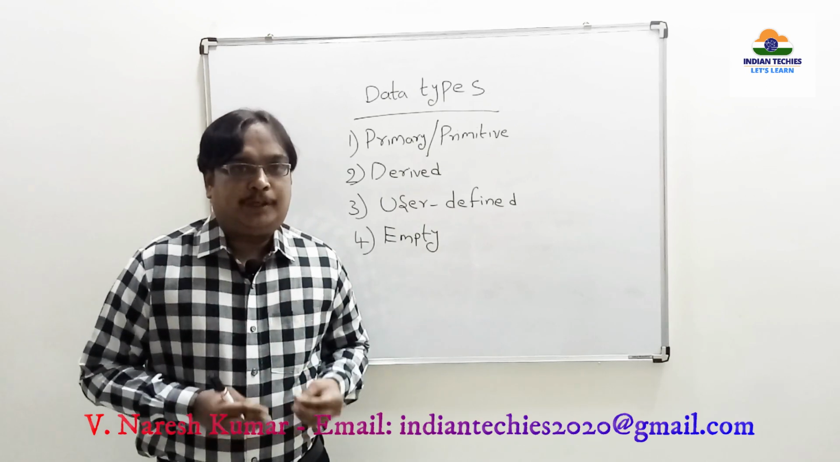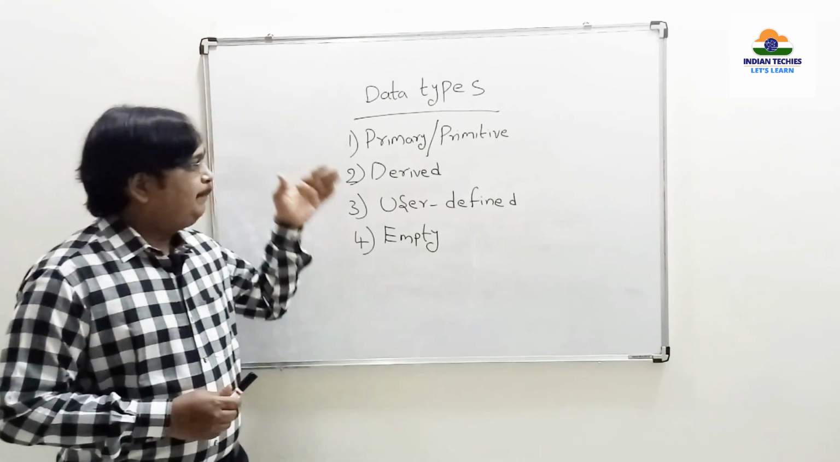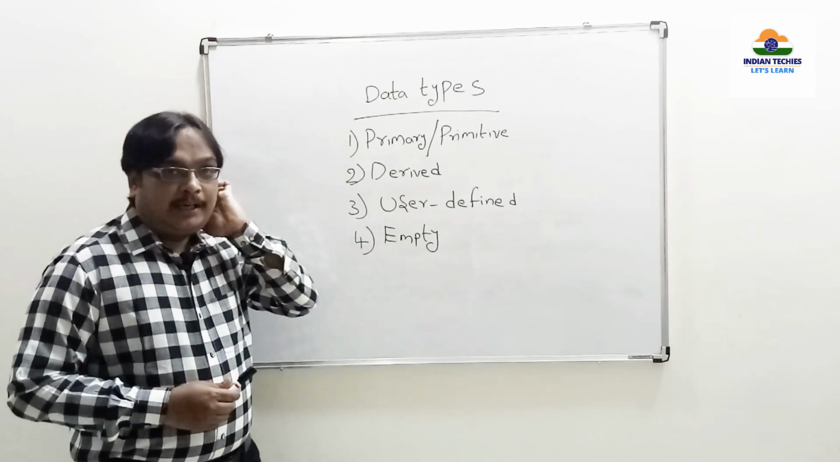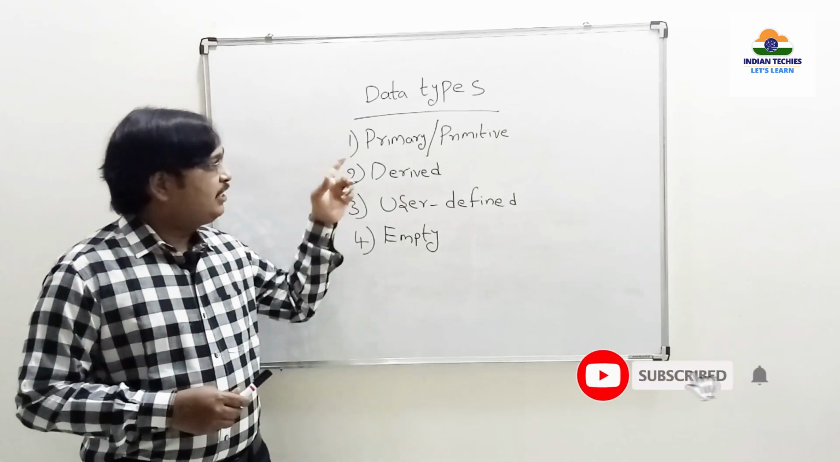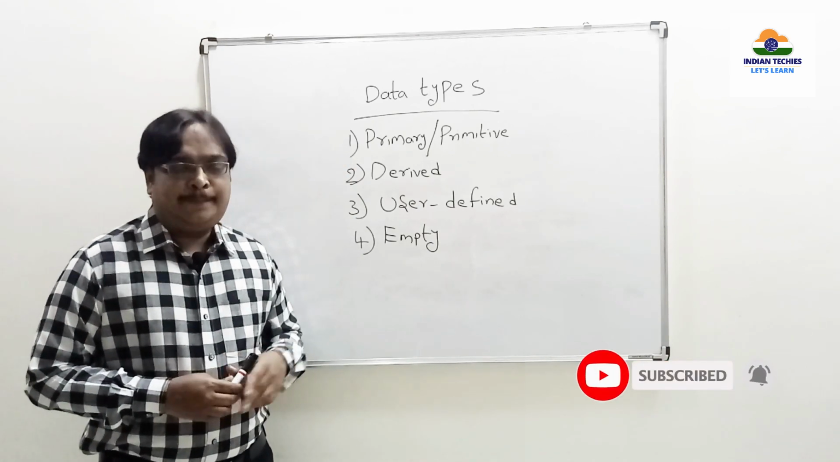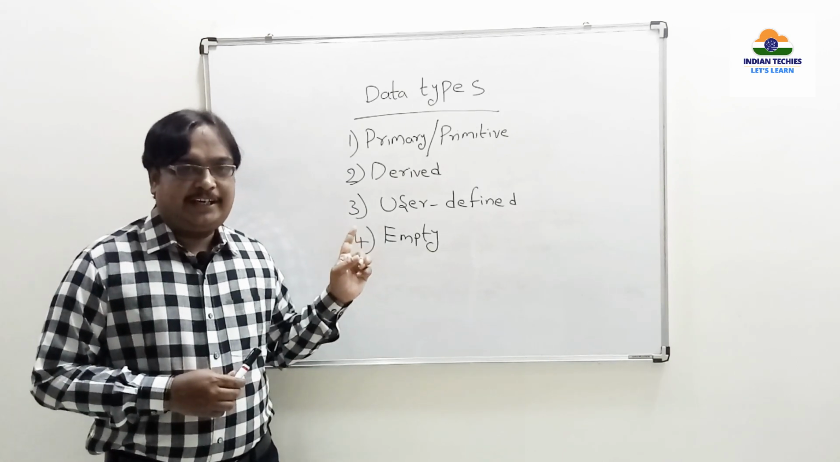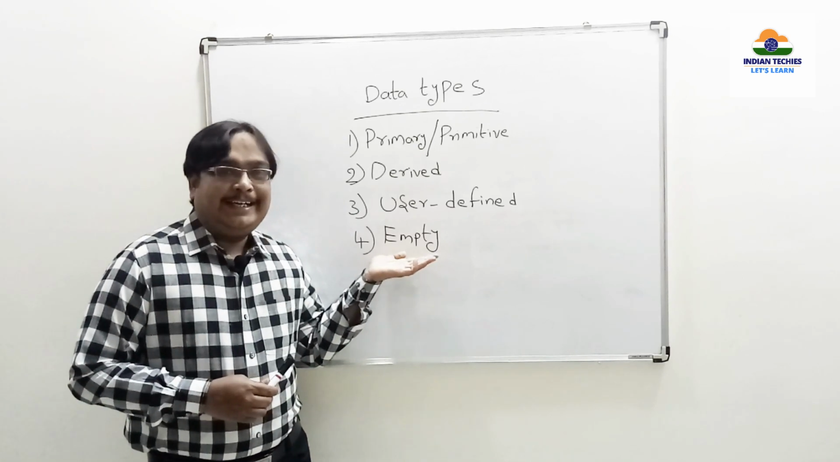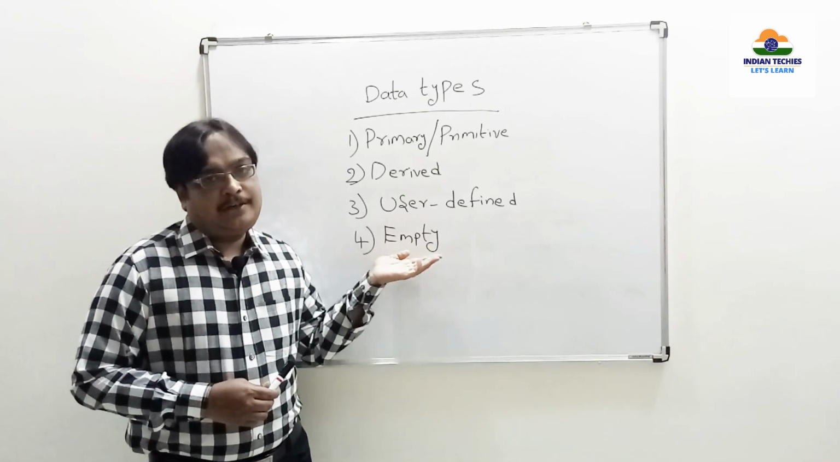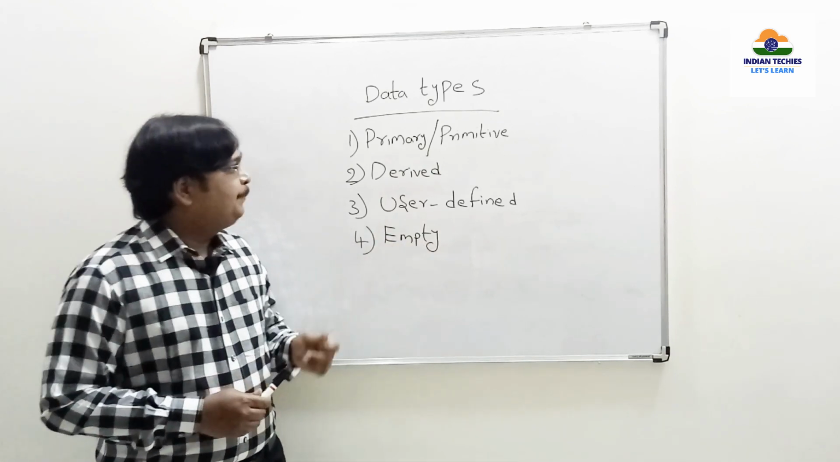So all the acceptable inputs can be categorized into different types. These are the basic 4 data types that are available in C. Coming to the first one, primary or primitive data types. The second one is derived data types, the third one is user defined data types, and the last one is empty data types. These empty data types can also be called valueless data types. We will discuss it later.